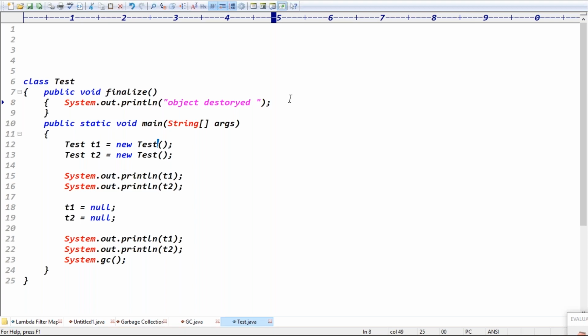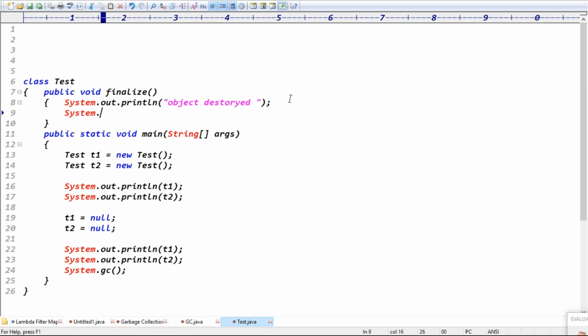One small point here: in the finalize method, we got an exception, for example System.out.println of 10 by 0. When this finalize method executed, did it execute before destroying the object or after? Before destroying the object, right?